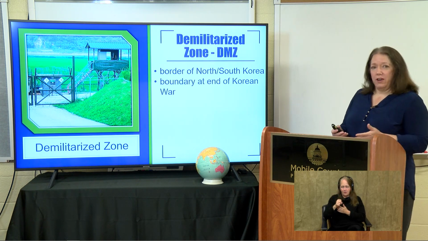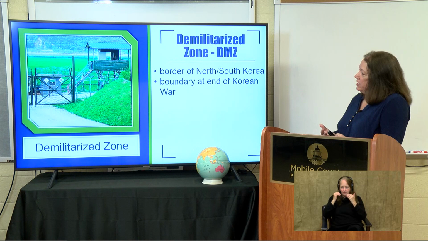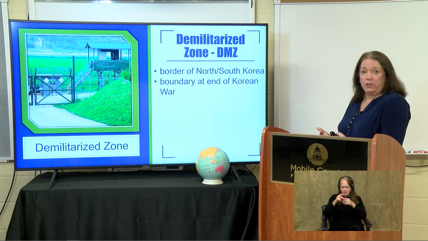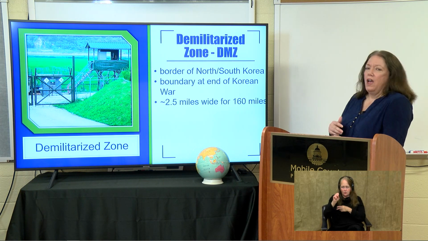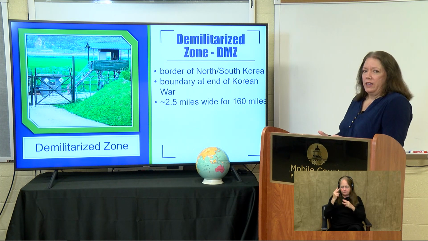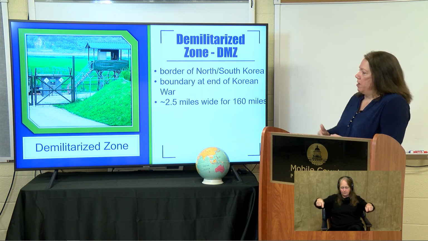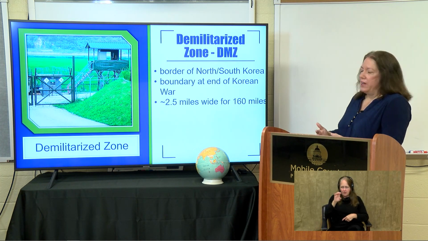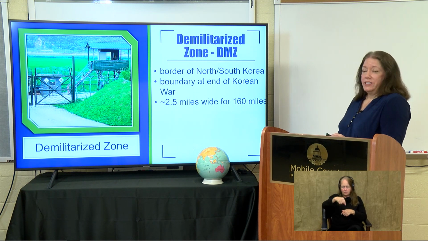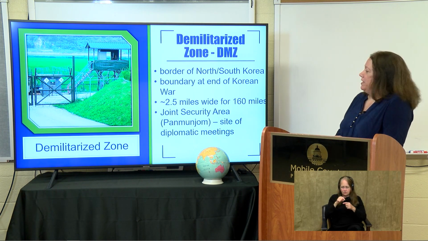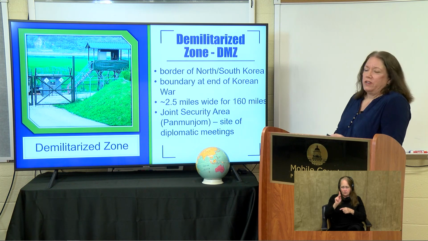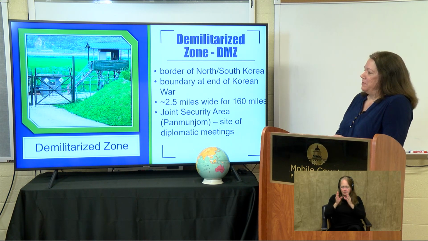It's basically the boundary that was in place at the end of the Korean War in 1953. It's about 2.5 miles wide. They created a buffer zone about 1.5 miles on each side of the border. It goes for about 160 miles across the peninsula of Korea. And there is a joint security area known as Panmunjom, which is the site of diplomatic meetings in the DMZ.